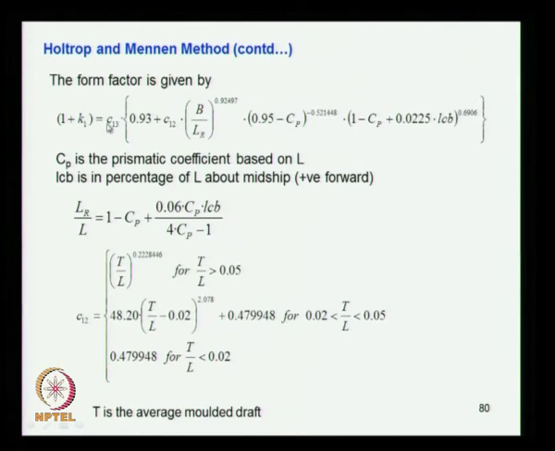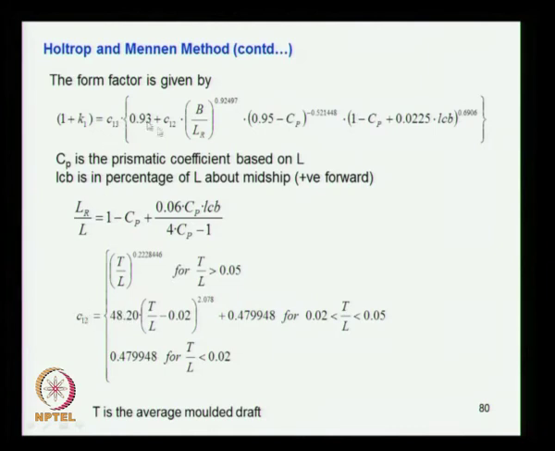You can also use this formula for LR: LR by L is equal to 1 minus Cp into 0.06 into Cp into LCB by Cp minus 1. You know all these values from the design. So you get LR by L, L is known, from which you will get LR.